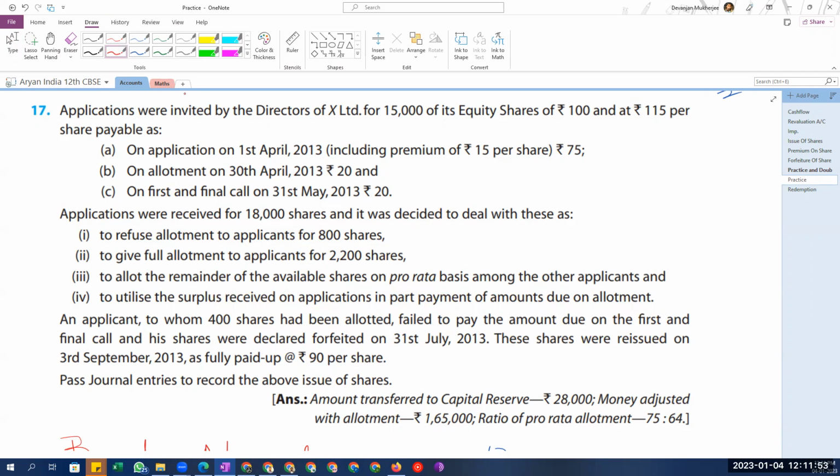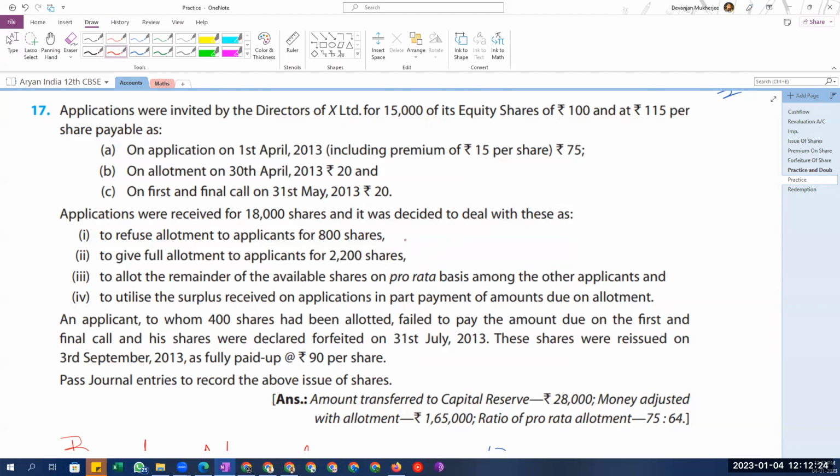We'll start with application obviously first. Now the funny thing here is that in the application itself, they are asking for the premium money. This is a little different scenario. You have not done this kind of a scenario before. So then go ahead, read the entire question once and tell me quickly what will be the first journal entry. The first journal entry will be bank account debit to share application account and to securities premium reserve account.